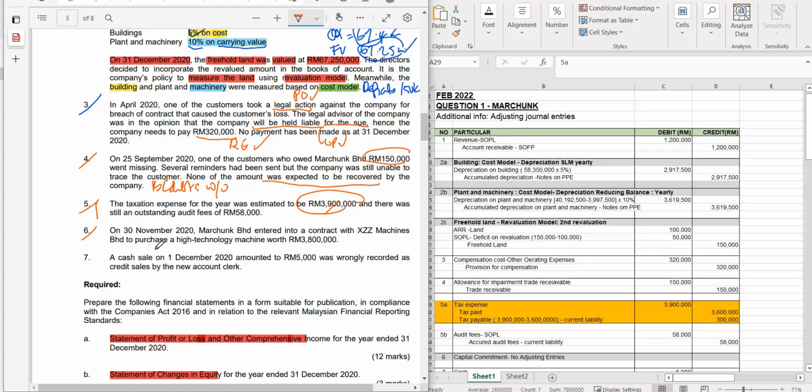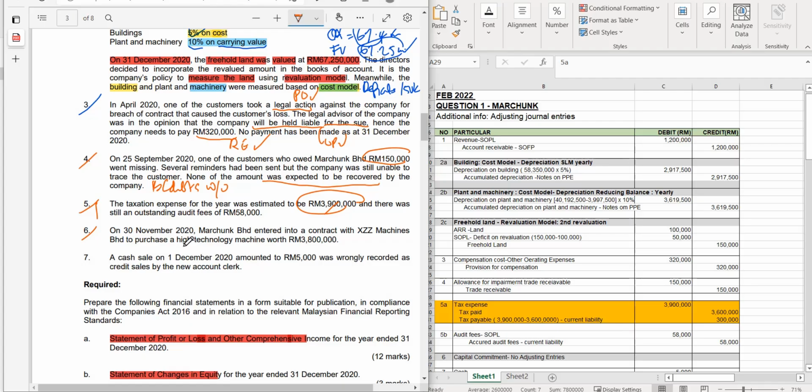Number 6 is on 30th of November in the same current reporting period. Marchunk entered into a contract with XZZ Machines to purchase a high technology machine worth 3.8. Meaning that you have not yet purchased the machine. This is like a so-called MOU, or a contract that you sign only to purchase the machine in the future, a capital expenditure.